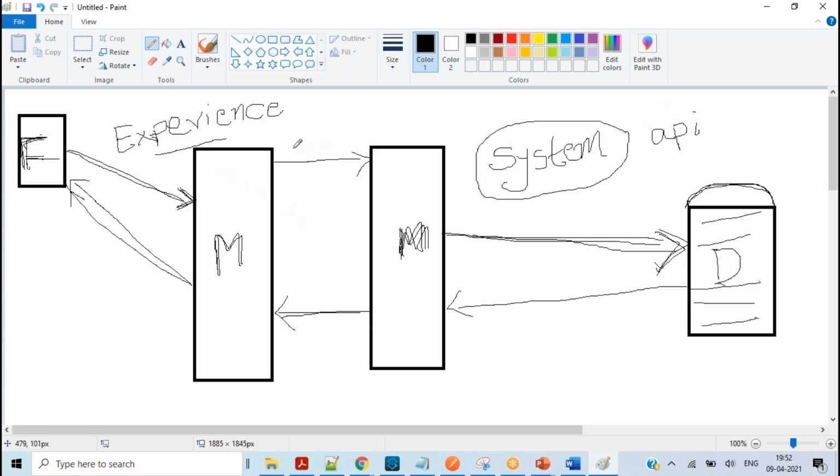Apart from these two APIs, we have another API which is not mandatory every time, but if there is a requirement to integrate with multiple systems, we have a process API. In these two APIs, system and experience, do you have any questions?